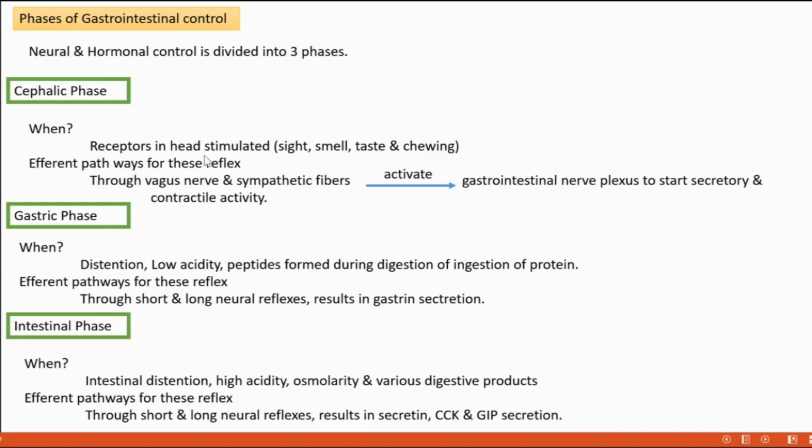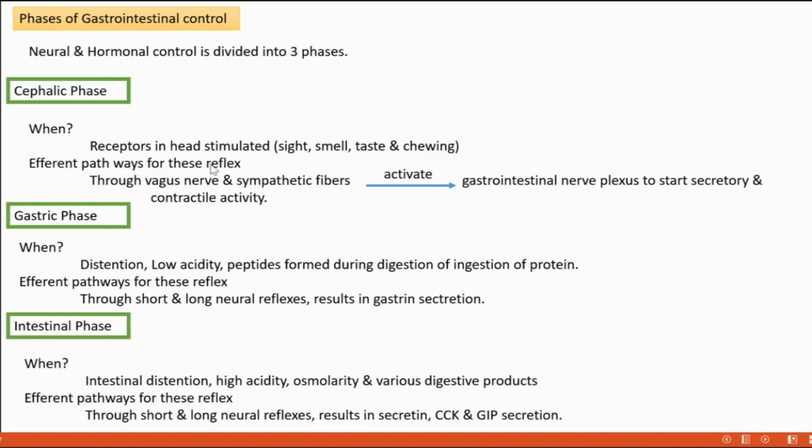When the receptors in the head are stimulated on the very sight, smell, taste, and also while we are chewing the food, that phase comes under the cephalic phase. And what happens as a result of this cephalic phase?